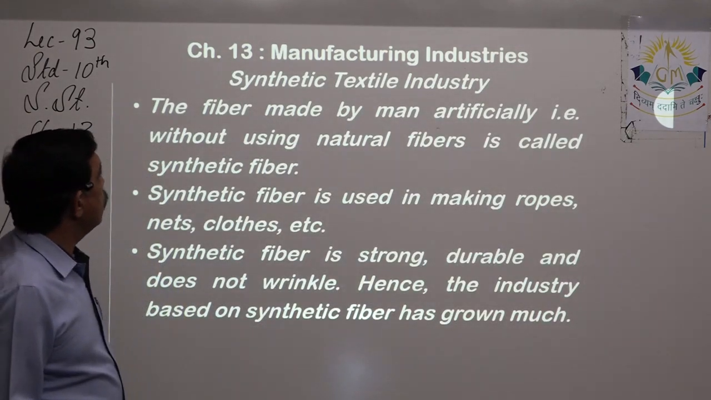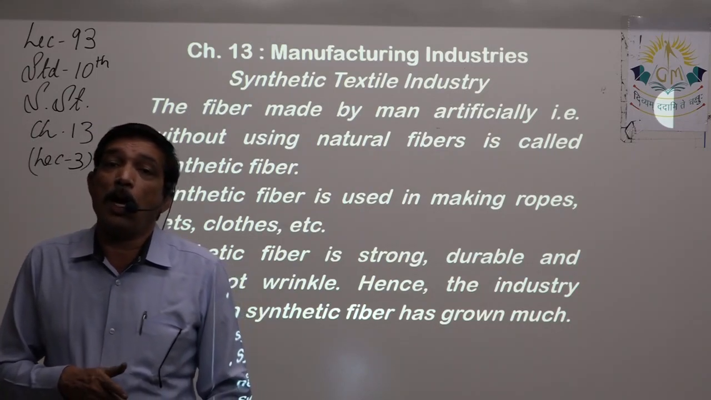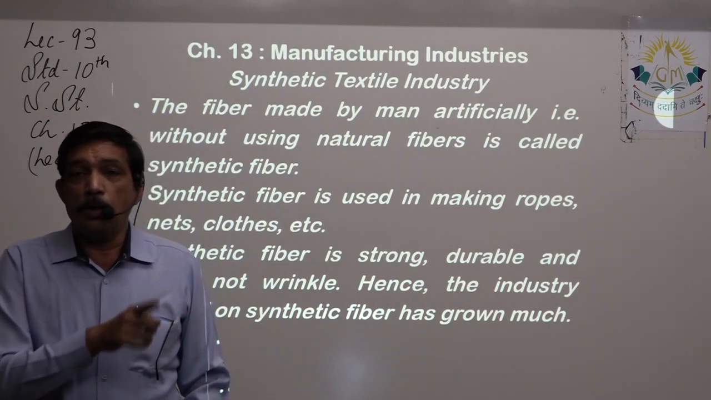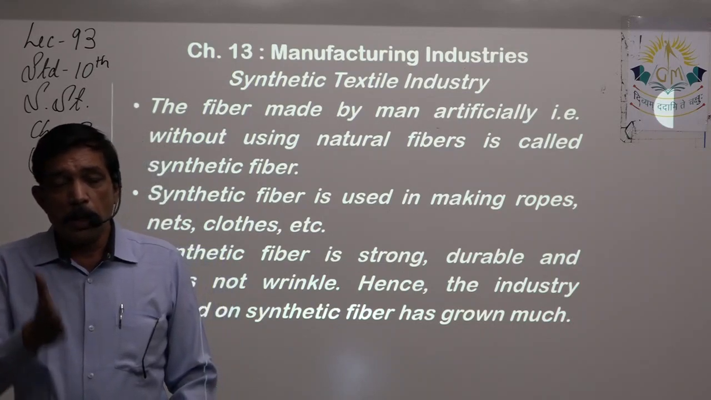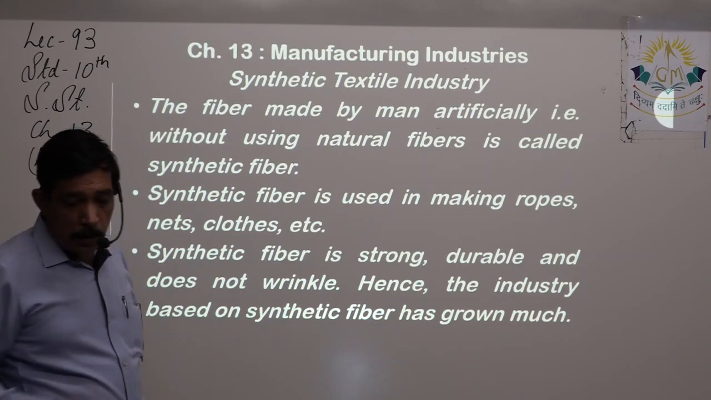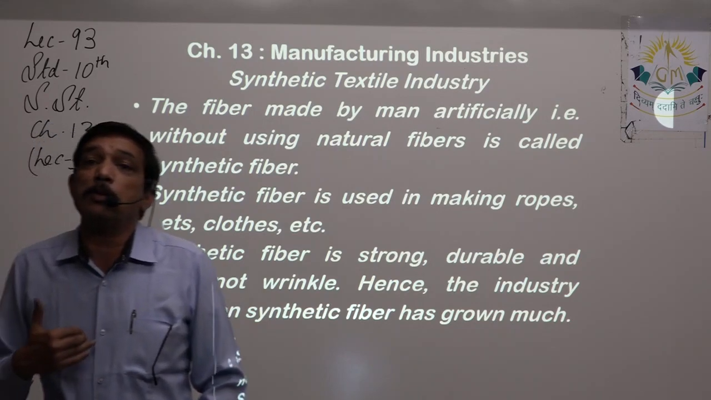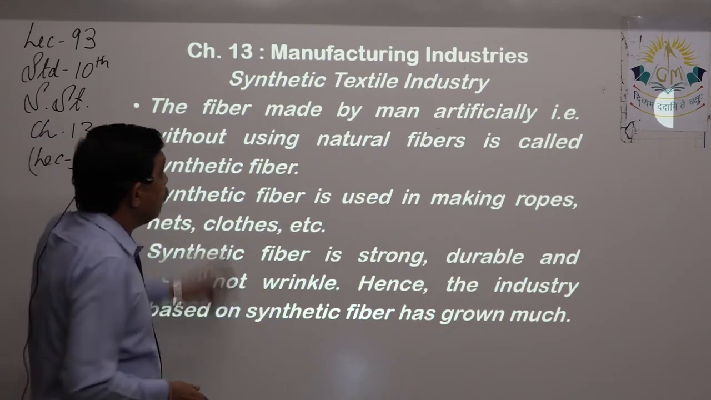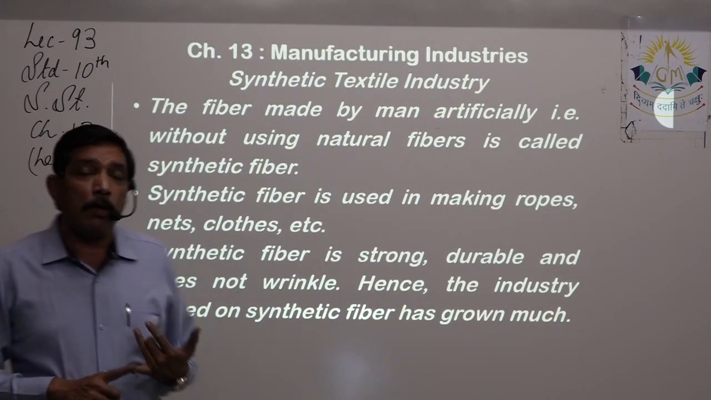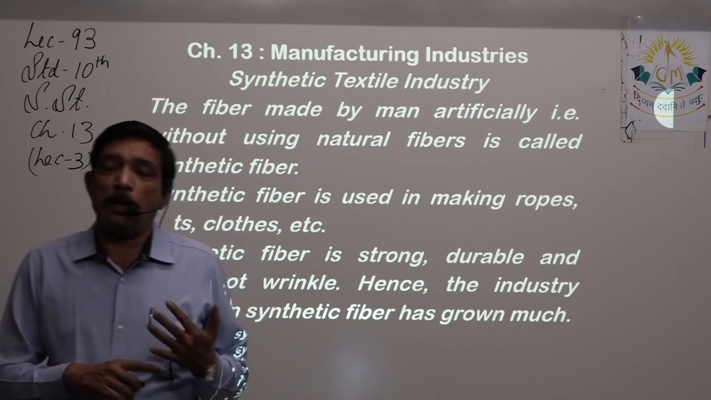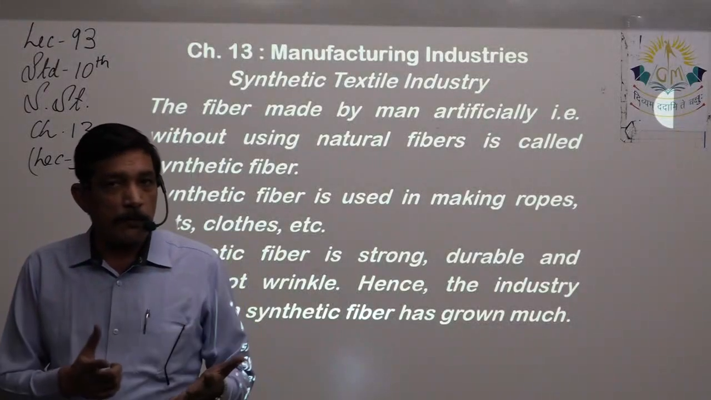The next industry we came to is the synthetic textile industry, a very important industry after cotton, jute, and silk. Now, what do we mean when we say synthetic textile? What do we actually mean by synthetic? The meaning is a fiber made by men artificially. We have fibers that are produced naturally. For example, cotton is a natural fiber, jute is a natural fiber, and same way silk is a natural fiber.